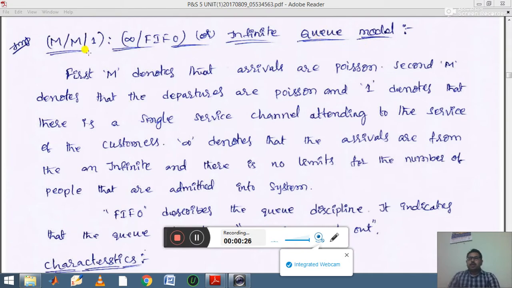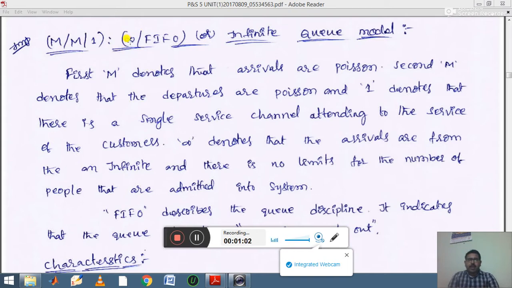To understand this, M/M/1: here the first M refers to arrivals in a Poisson distribution, and the second M refers to departures in a Poisson distribution, and this one refers to the single server model. First M is arrival, second M is departures, one is single server, and here infinity indicates